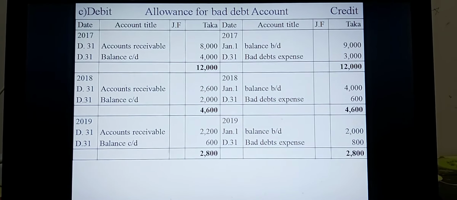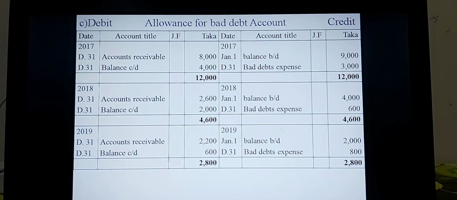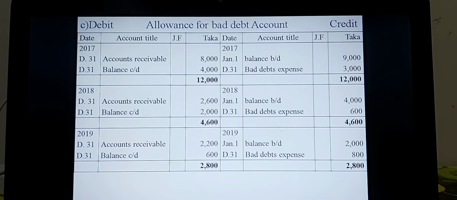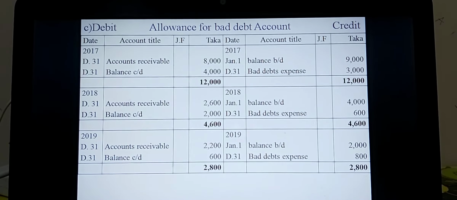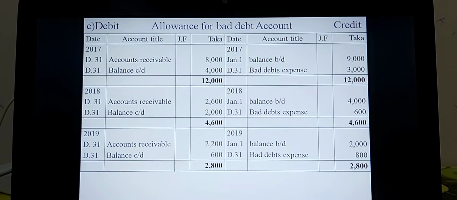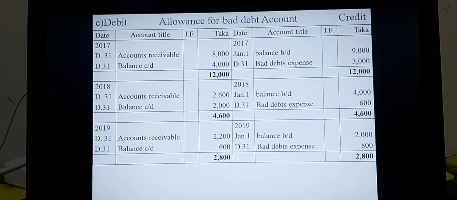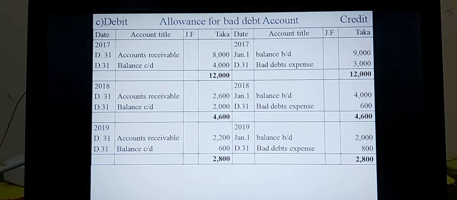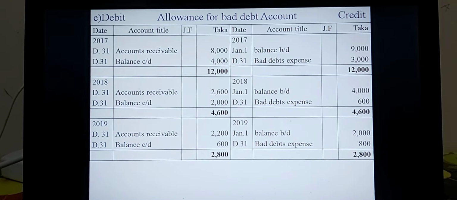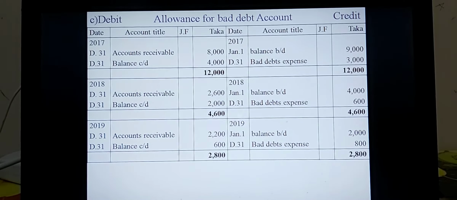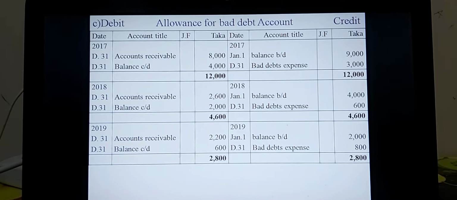In 2017, in the right side, balance BD is given taka 9000, and a new posting is available for bad debt expense taka 3000. The total of the credit side is taka 12000, but in the debit side only one posting for account receivable taka 8000. At this moment for 2017 balance CD, that is the closing balance of 2017, is taka 4000. So balance CD is to be treated as balance BD in the next year, that is 2018. You can see in the right side, that is the credit side, balance BD 4000.